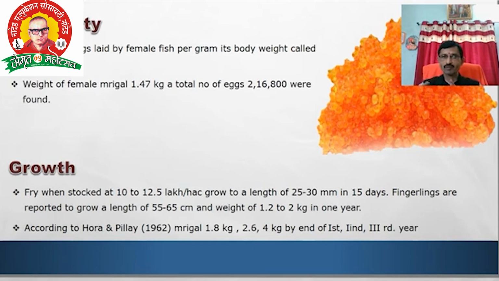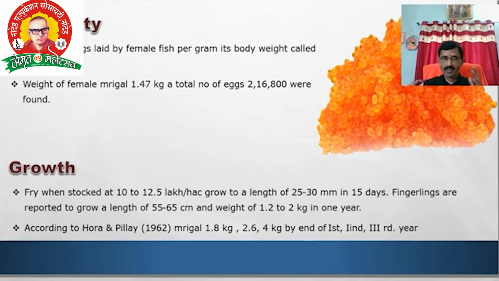This is the growth rate of mrigal. Fingerlings are reported to grow 55 to 65 centimeters, weighing 1.2 to 2 kg in 1 year.